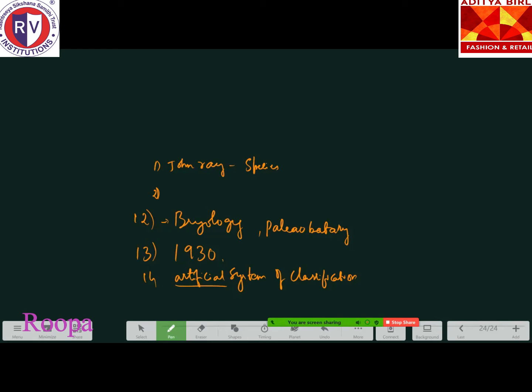We'll move to the 15th question. The term taxon was given by, very easy. You should tell me anyone. The term taxon: Mayr. The third option is the correct option. Please make a note: the term taxon was given by Mayr.